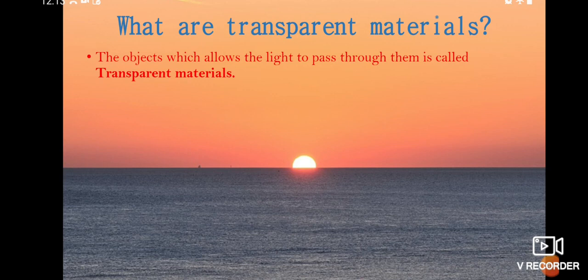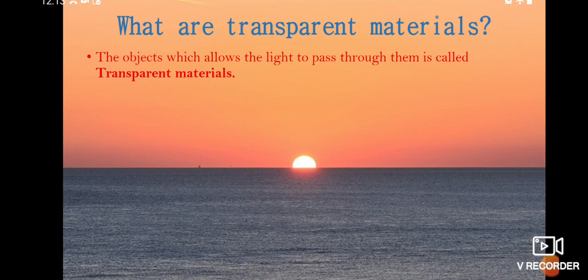When the light ray comes from the air and reaches the surface of the material, it passes through and emerges on the other side.